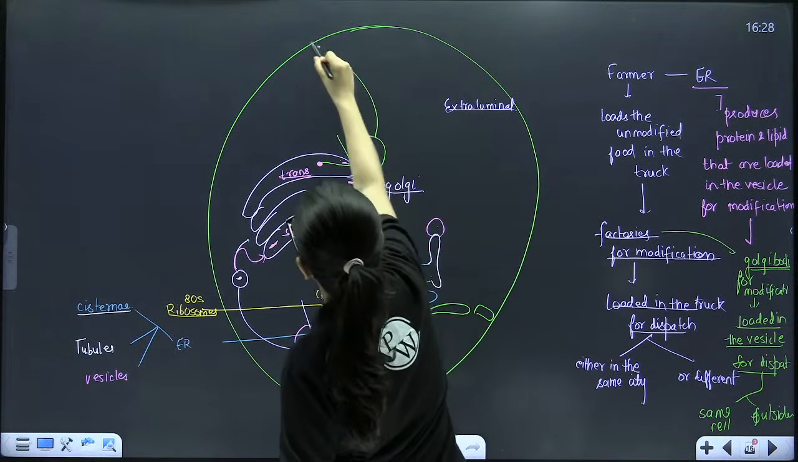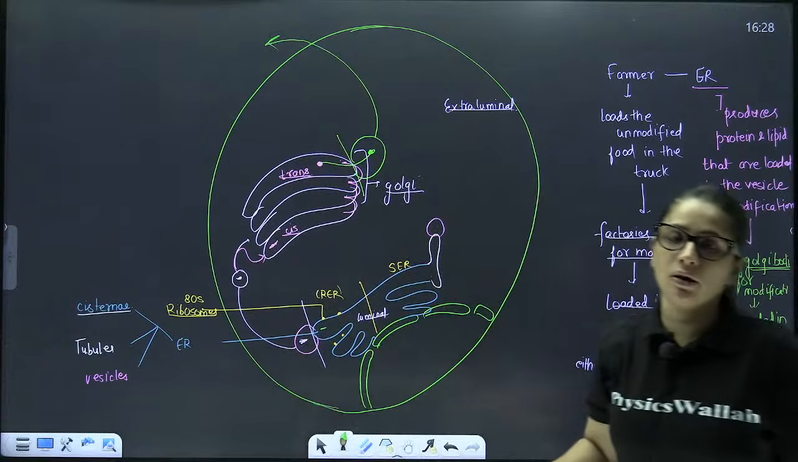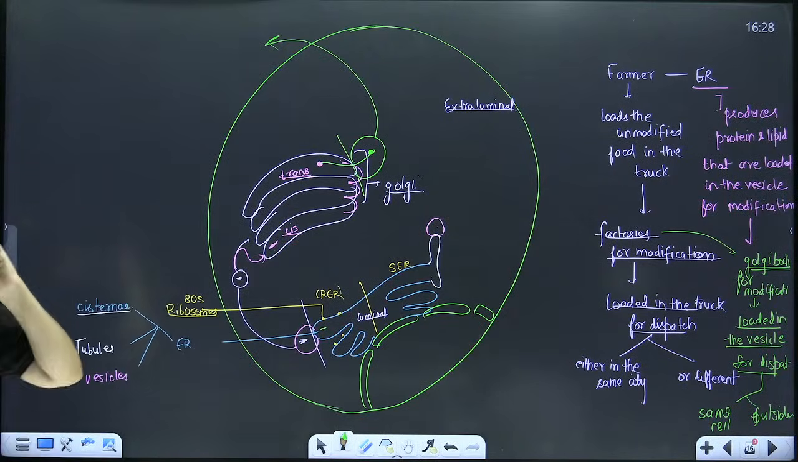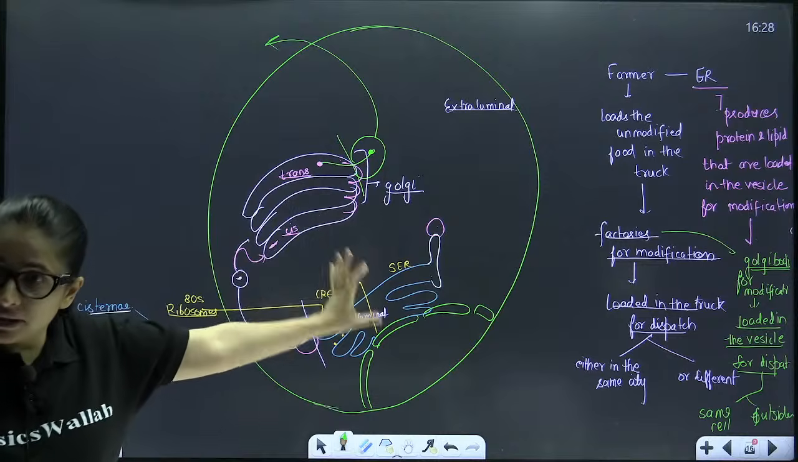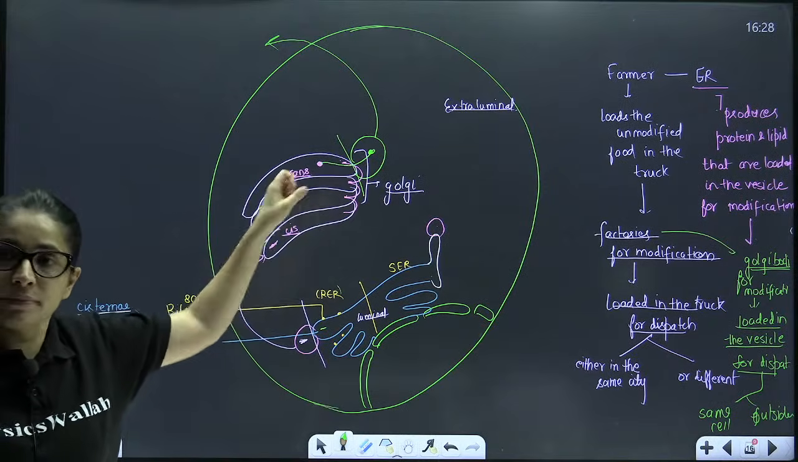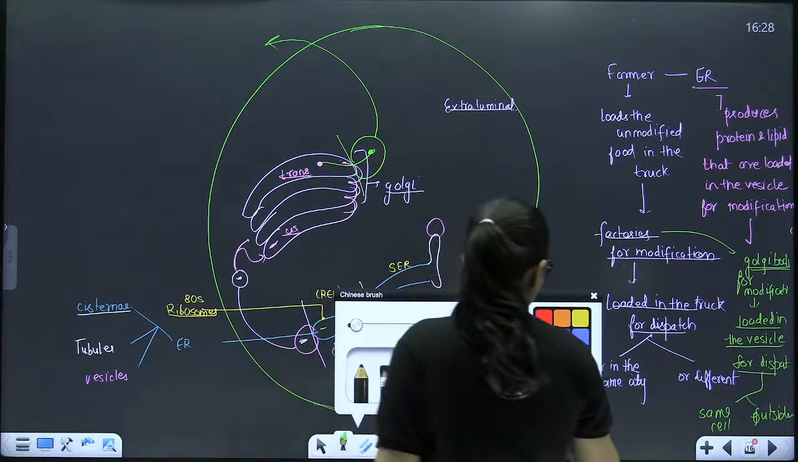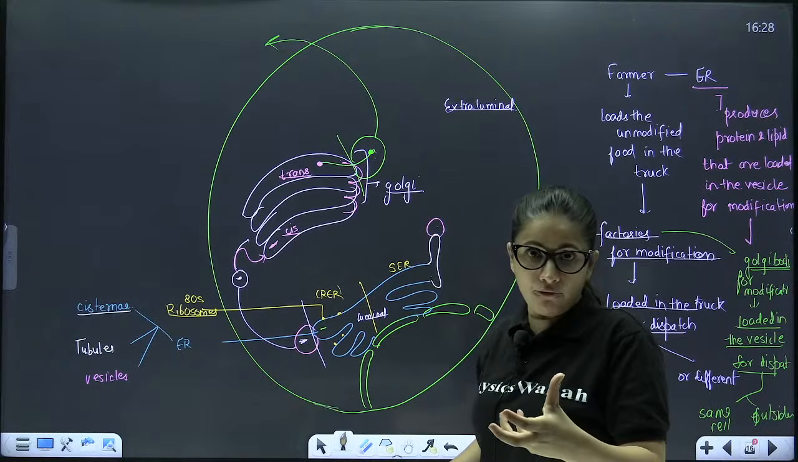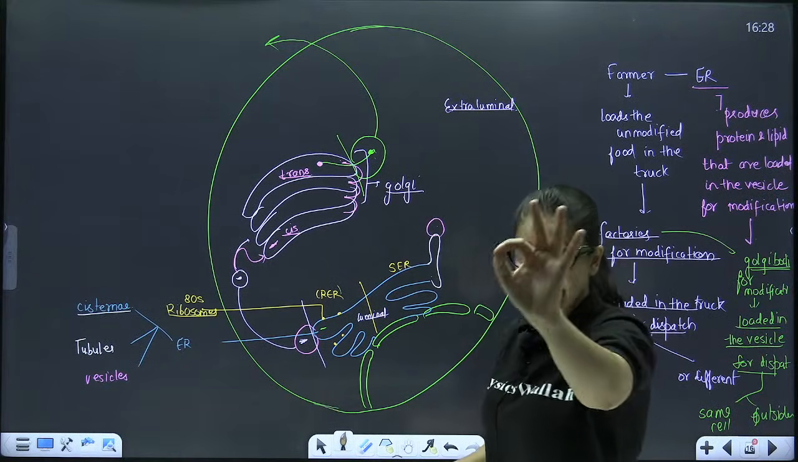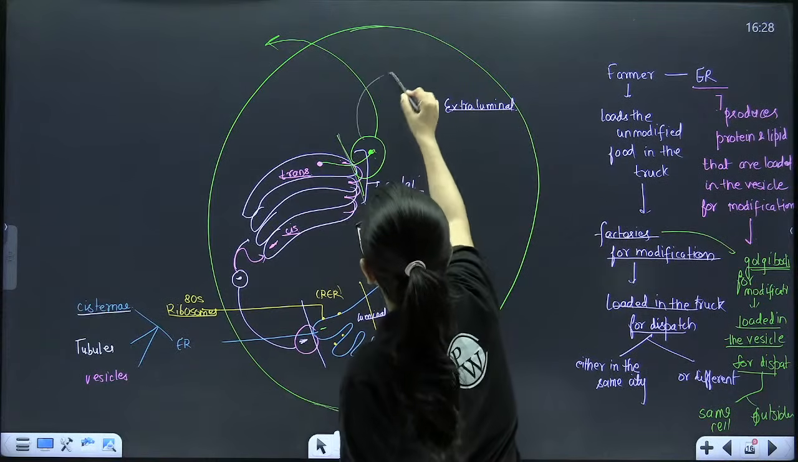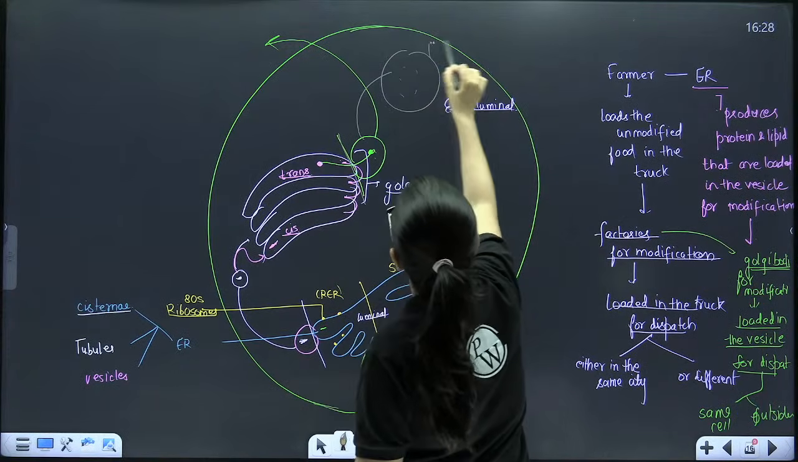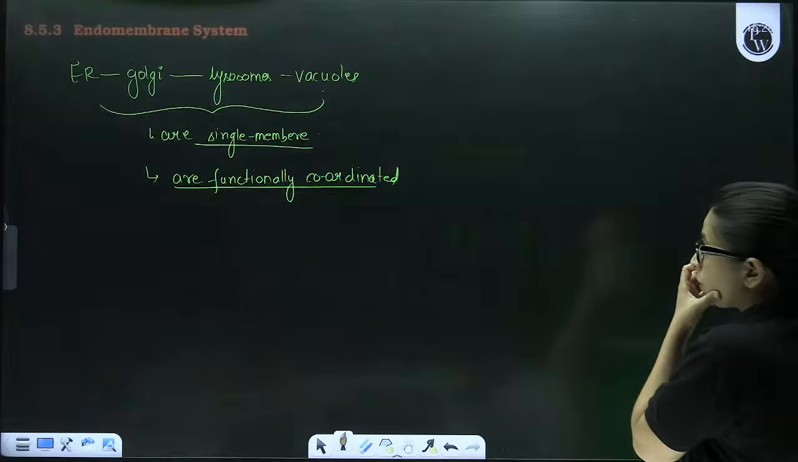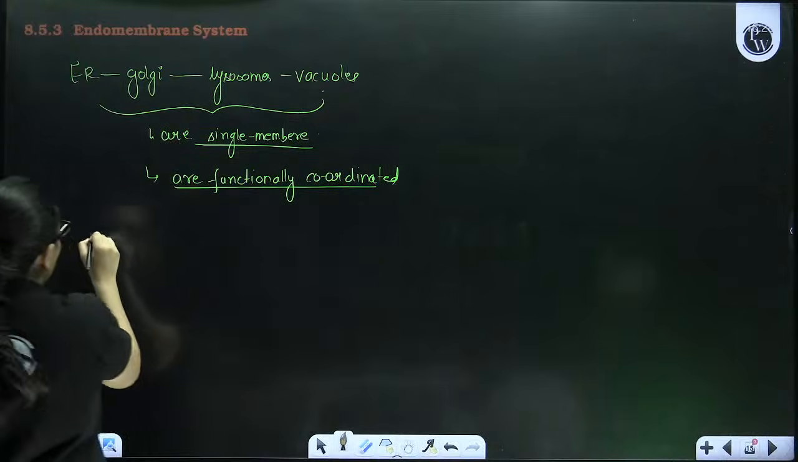Now it can be actually via exocytosis, it can be sent outside the cell if the requirement is outside the cell. However, if the requirement is within the cell, then this vesicle will remain inside the cell. And suppose this vesicle has all the proteins which are capable of forming 40 different types of hydrolytic enzymes, then this is going to detach and it can behave directly as lysosome.